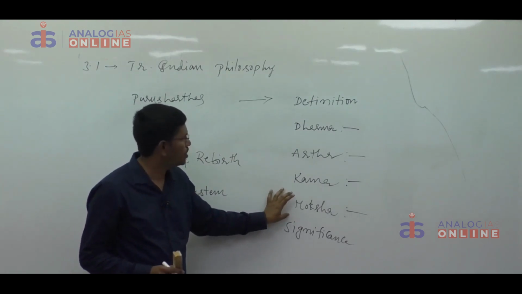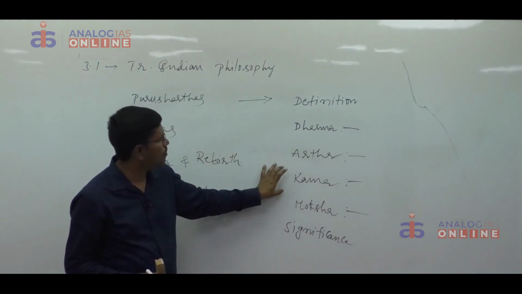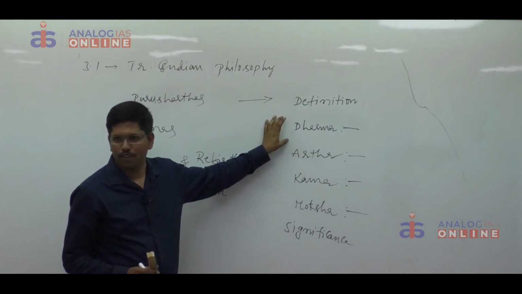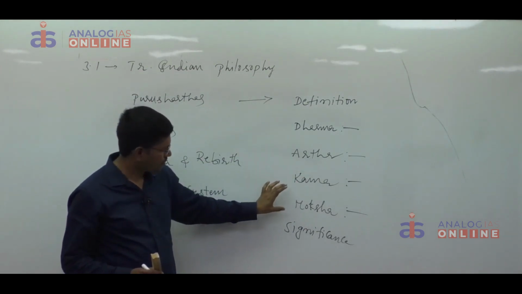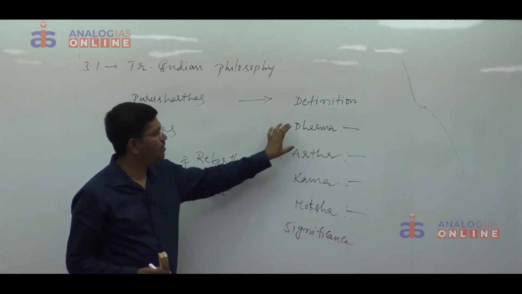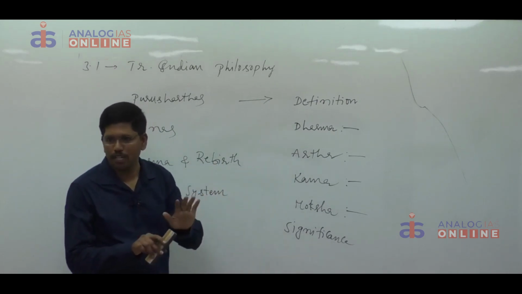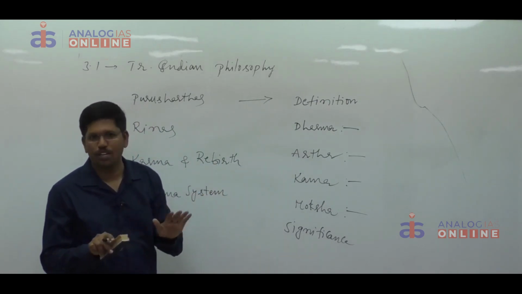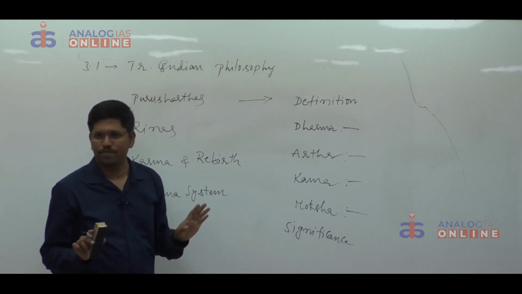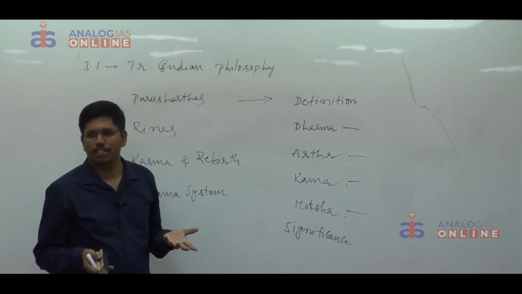In order to achieve moksha, everyone has to achieve artha and kama by following the path of dharma. That's why when everyone tries to achieve moksha, definitely they will follow the path of dharma. That's why there will not be any dispute in the society. That's why there will be social control. That's it. Or simply you can mention like this.